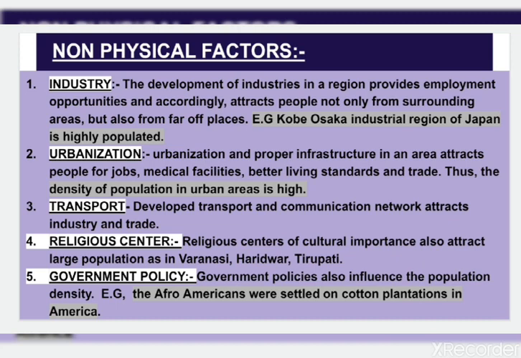Transport: developed transport and communication networks attract industry and trade. Number 4, religious centers. Religious centers of cultural importance also attract large populations, as in Varanasi, Haridwar, Tirupati, etc. And the last one is government policy. Government policies also influence the population density. For example, the Afro-Americans were settled on cotton cultivation in America.